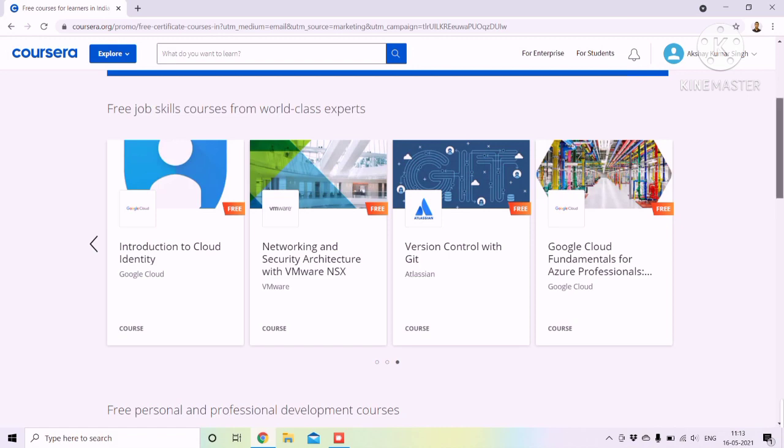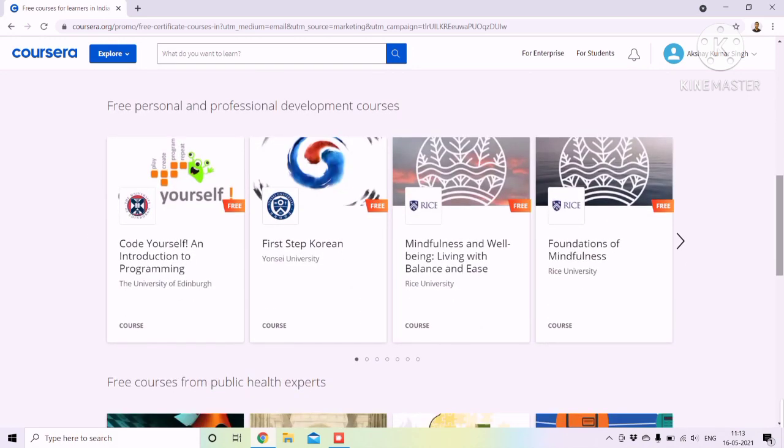Now we are going to see more courses. Many more courses are there. More than 30 courses are freely available at this time, till 30th of June, so you need to access any course by 30th of June. Next are Code Yourself and Introduction to Programming courses, from the University of Edinburgh.